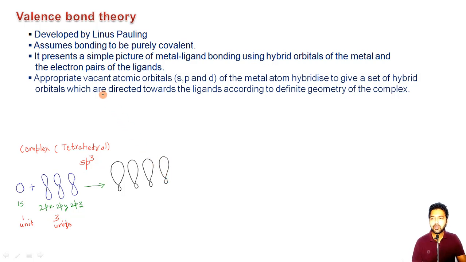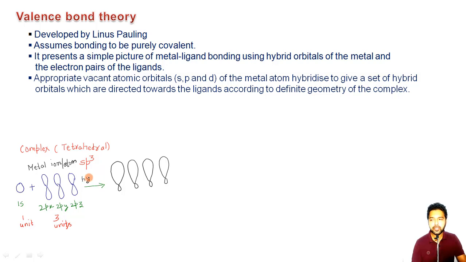Now if you look here on this line, those are the appropriate vacant orbitals, that is s, p or d, of the metal atom. We are talking about the metal atom, or the metal ion, here. They undergo hybridization. It is the concept of hybridization.